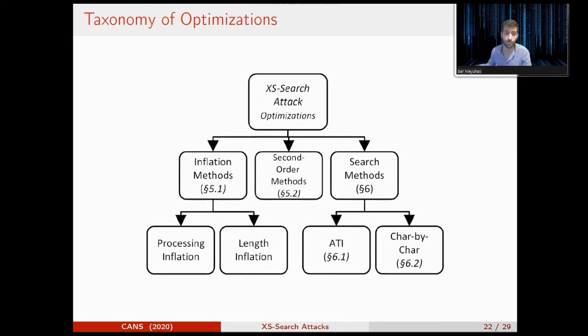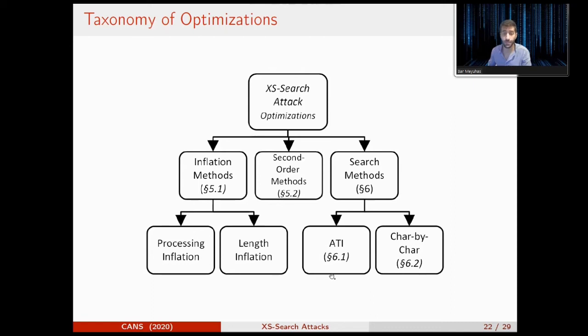In this figure, you can see the taxonomy of the optimizations. We used two inflation methods. The first is to inflate the processing time by causing a delay in the server using specific queries. And the second one is to inflate the length of the response by increasing the size of the query. And we also have efficient search algorithms.